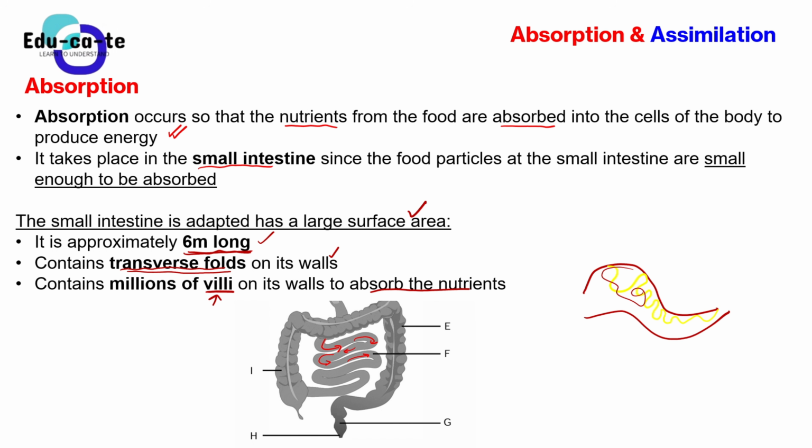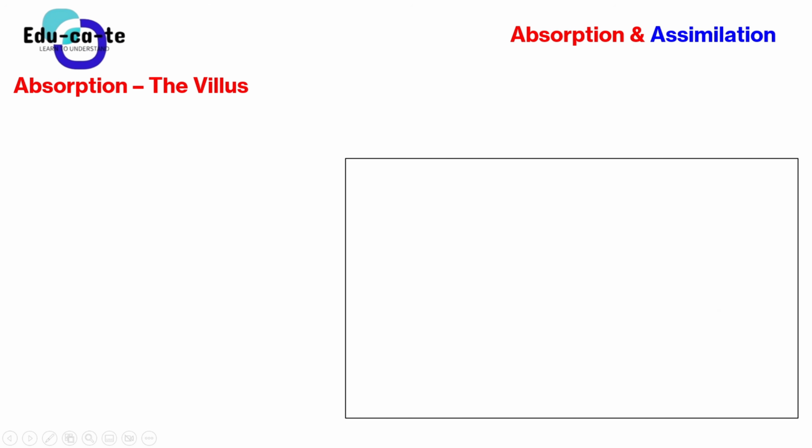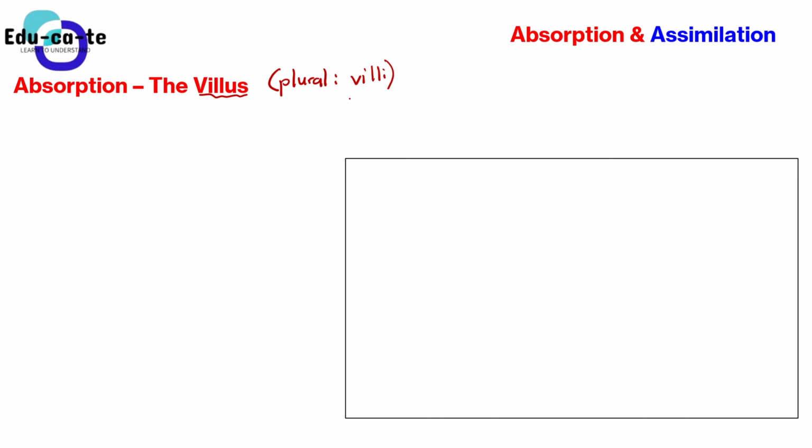But now let's get deep into this villi thing. What is this villi that absorbs the nutrients? Basically, if it is one, it is known as the villus. Okay, so the singular form is the villus, but in plural we say it's villi. So I'll just write here so that you don't get confused. The plural of villus, we say it is villi. So when there are many villuses, we are going to call them villi, not villuses.